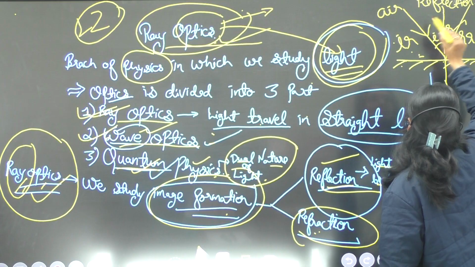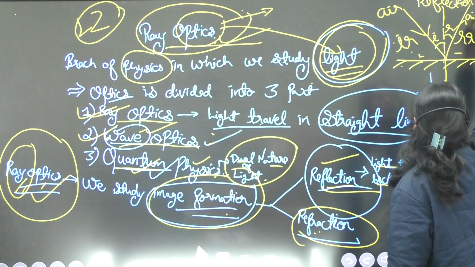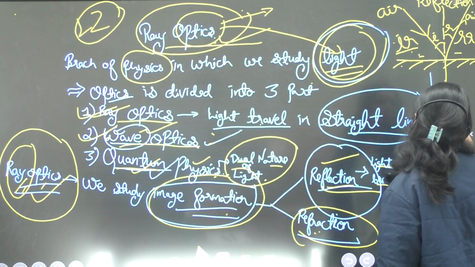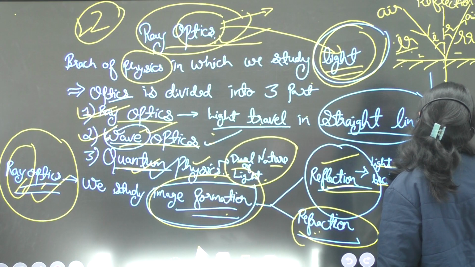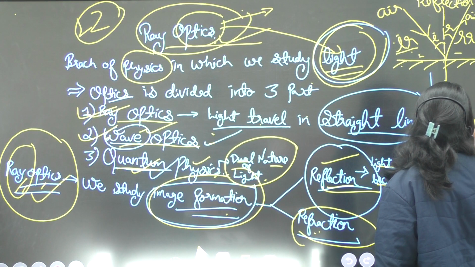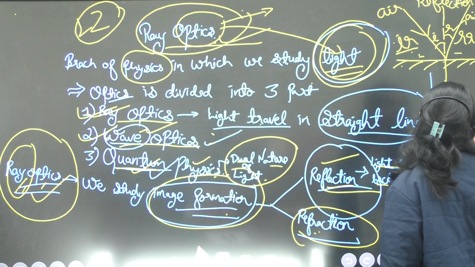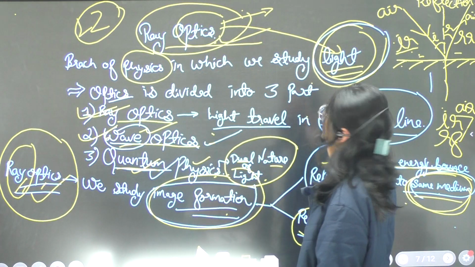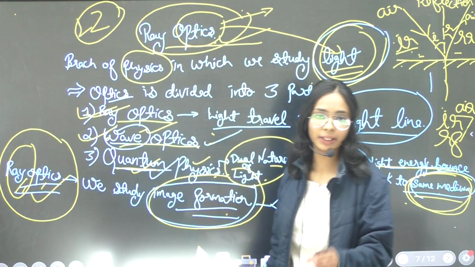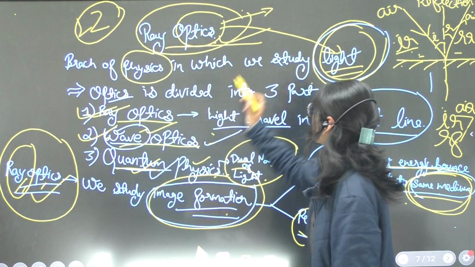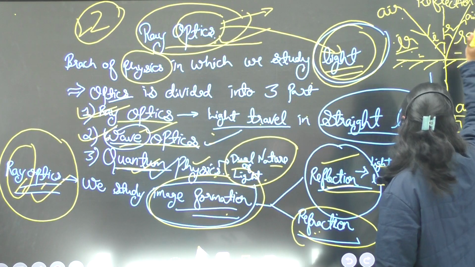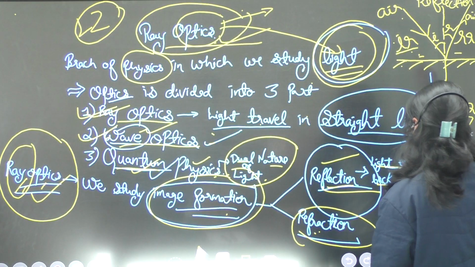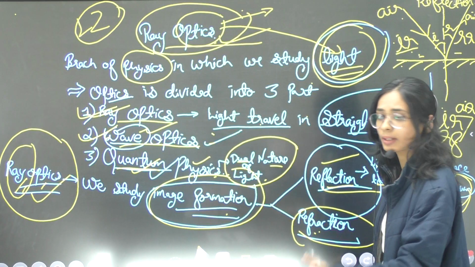Both the incidence ray and reflected ray are in the same medium, air. So in reflection of light, when light rays bounce back, the medium remains the same, constant.